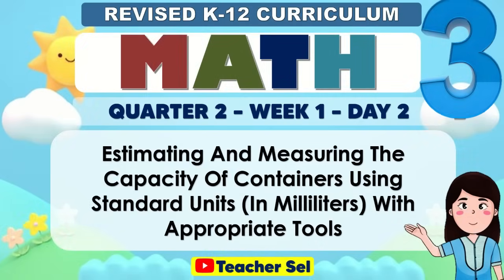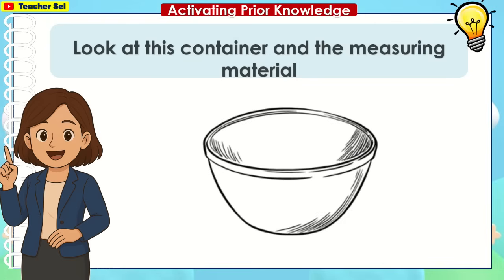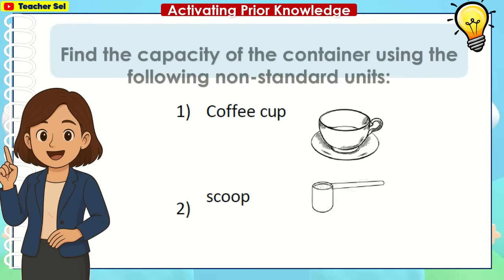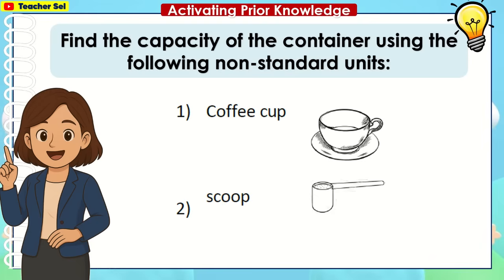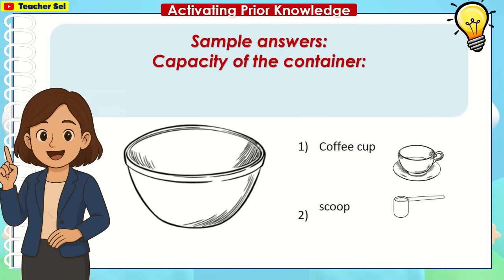For day 2, estimating and measuring the capacity of containers using standard units in milliliters with appropriate tools. Look at this container and the measuring material. Find the capacity of the container using the following non-standard units: the coffee cup and the scoop. Here are sample answers. Capacity of the container, 2 coffee cups and 14 scoops.